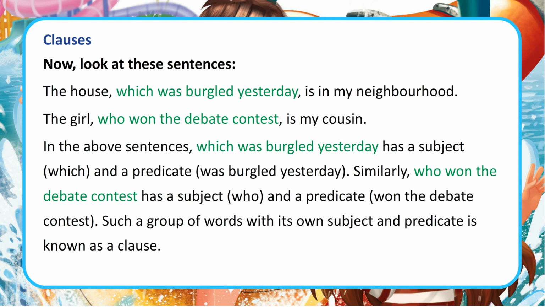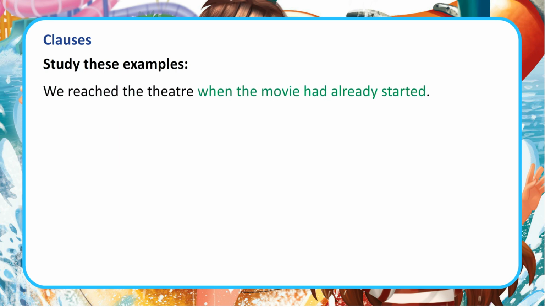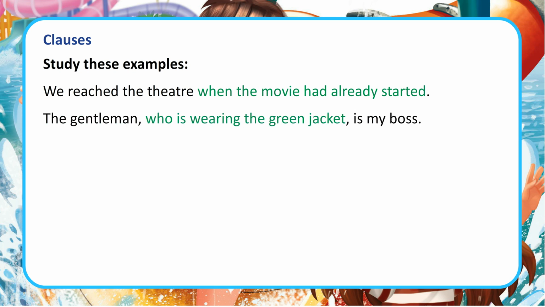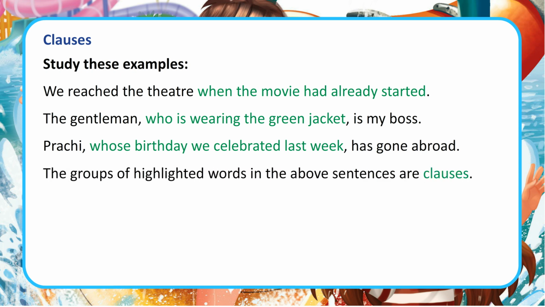Such a group of words with its own subject and predicate is known as a clause. Study these examples. We reached the theater when the movie had already started. The gentleman, who is wearing the green jacket, is my boss. Prachi, whose birthday we celebrated last week, has gone abroad. The groups of highlighted words in the above sentences are clauses.